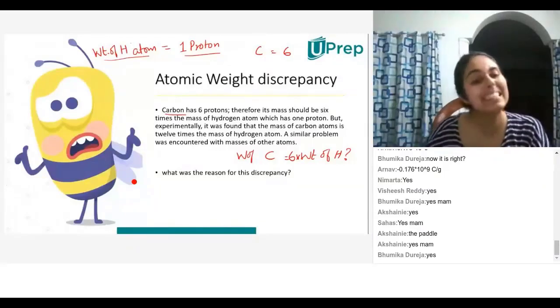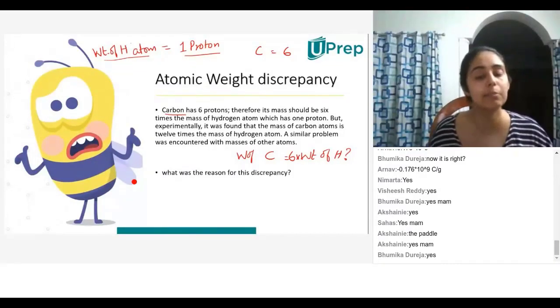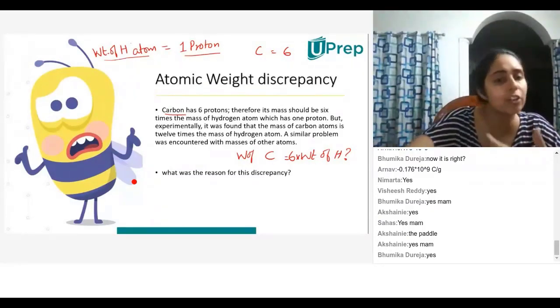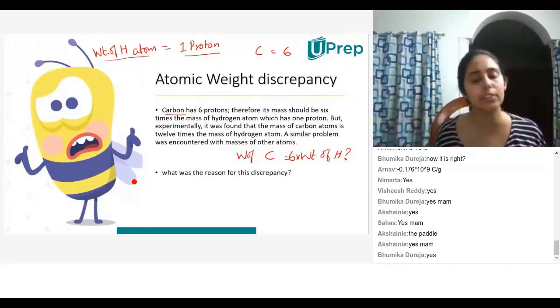Yes, but scientists noticed that that was not the case. In fact, what was happening was the weight of carbon was actually 12 times the weight of the hydrogen atom, instead of 6 times. And they could not understand why, because they thought they discovered everything. They discovered electron, they discovered proton, but they still couldn't tell why the weight of carbon was 12 times hydrogen when it has only 6 protons.